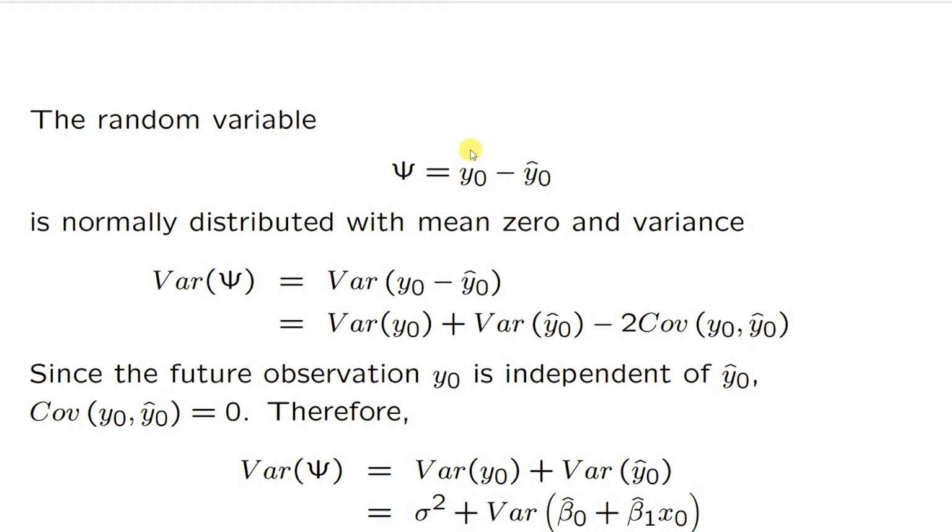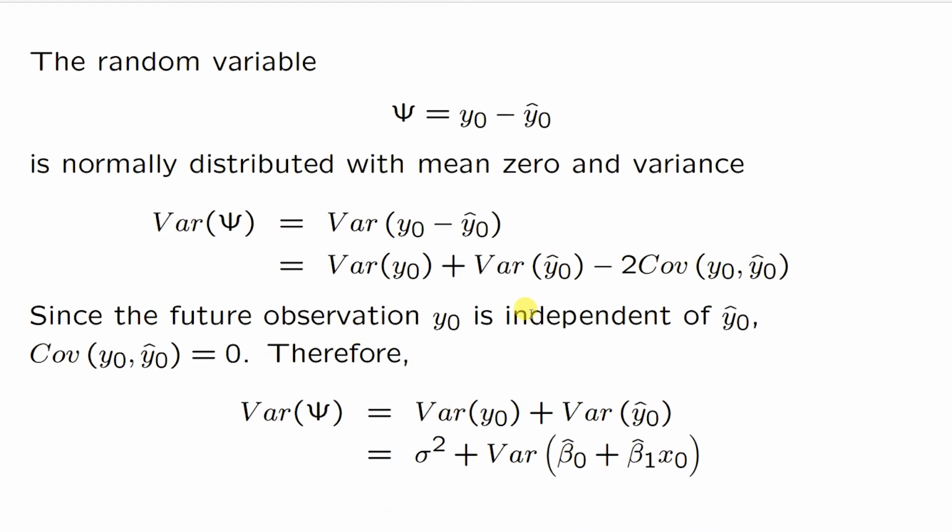Since it is nothing but the residual, that is the difference between the actual value and the predicted value, this follows a normal distribution with mean 0 and some variance. Let us try to find the variance, that is variance of y naught minus y naught cap. So this is in the form variance of a minus b, that is variance of a plus variance of b minus 2 into covariance between a and b.